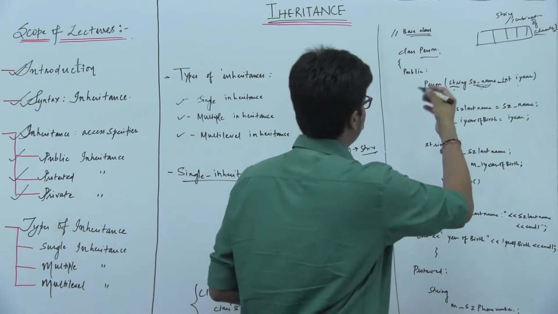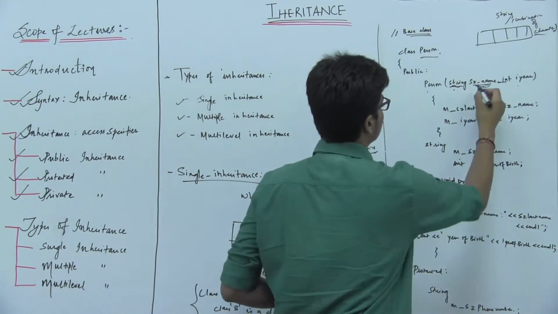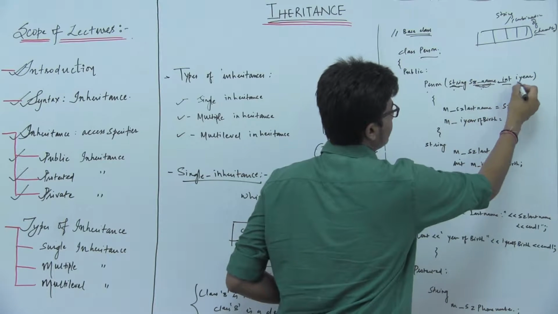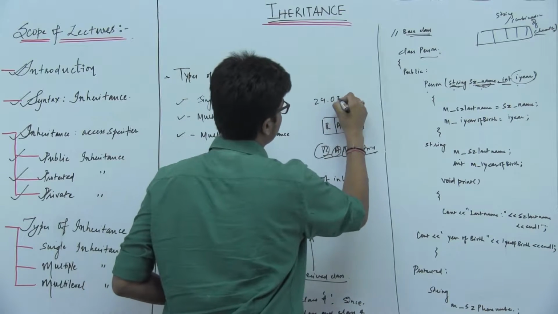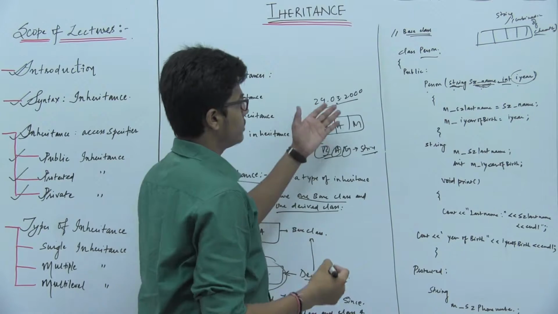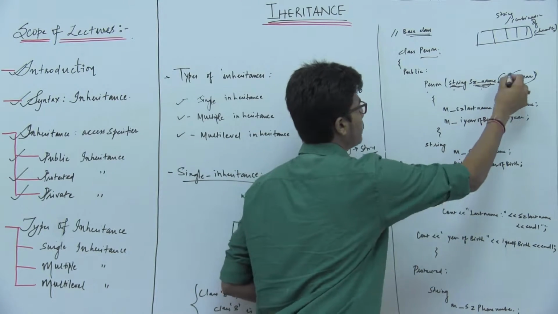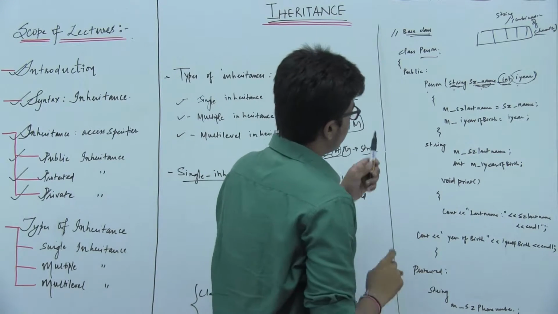So we define the student's name as a string, and the year of birth, for example 29/3/2000, is defined as an integer data type.